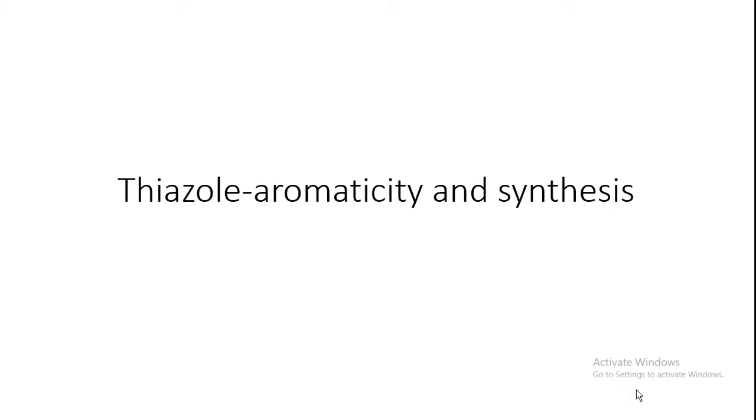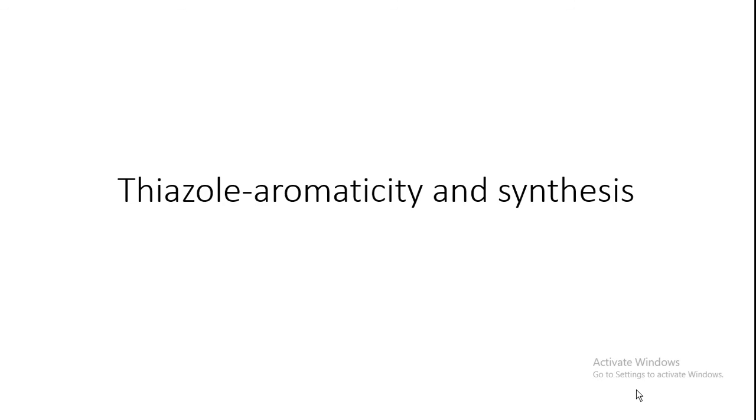So in today's class we will study about thiazole, its aromaticity and synthesis. Okay, so thiazole, from the name we can get the idea. Thiazole means thia from which atom? It is from sulfur, and azole means from nitrogen. So it is a heterocyclic compound which is containing sulfur as well as nitrogen as a heteroatom in its ring. Okay, so it is a 5-membered ring, nitrogen and sulfur containing heterocyclic compound.